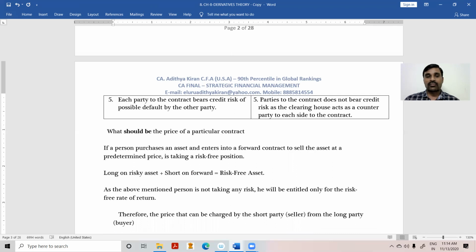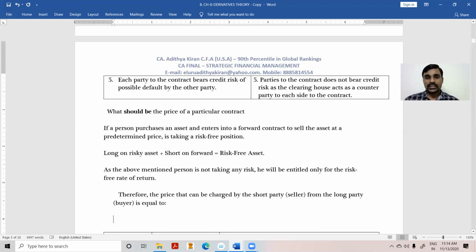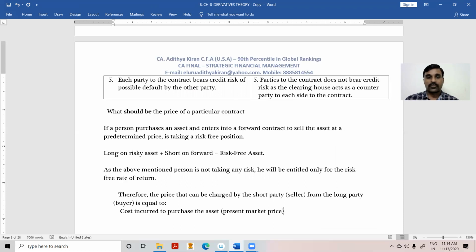So the price that can be charged by the short seller from the long party, that is the buyer, is equal to the cost incurred to purchase the asset, that is the present market price, plus the cost of holding the asset.